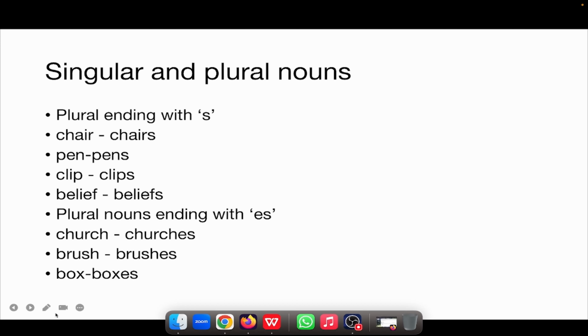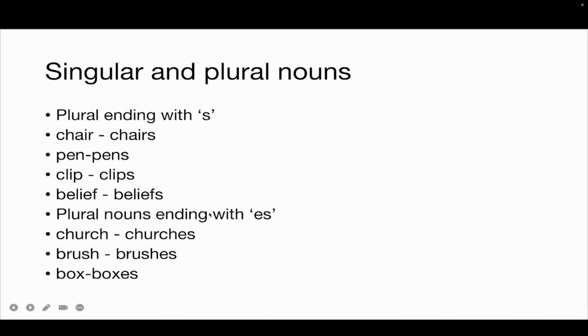So plural nouns ending with es. Why is it es? We have certain sounds like ch, sh, and x. Now when you use these sounds at the end of a word, you need to add es, otherwise it will be difficult to pronounce. So instead of s, you say es, and that es is pronounced as iz. So church becomes churches, brush becomes brushes, box becomes boxes. Something to keep in mind.